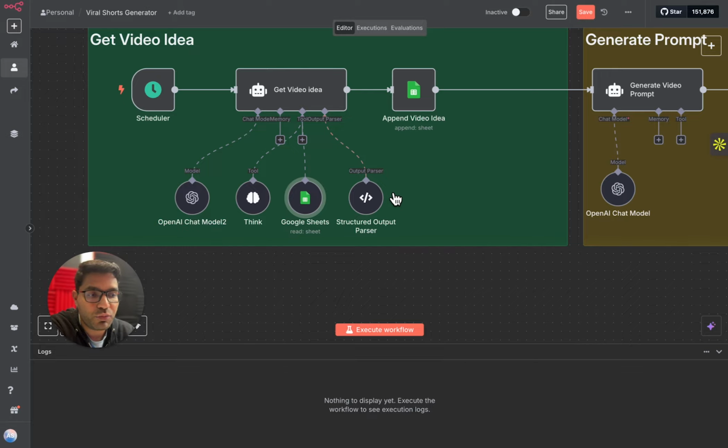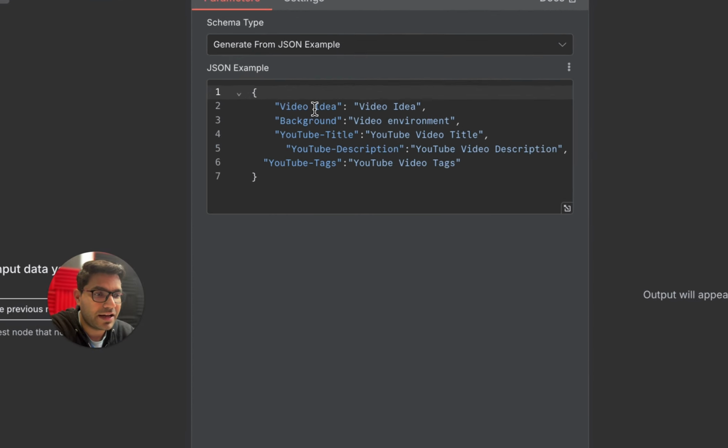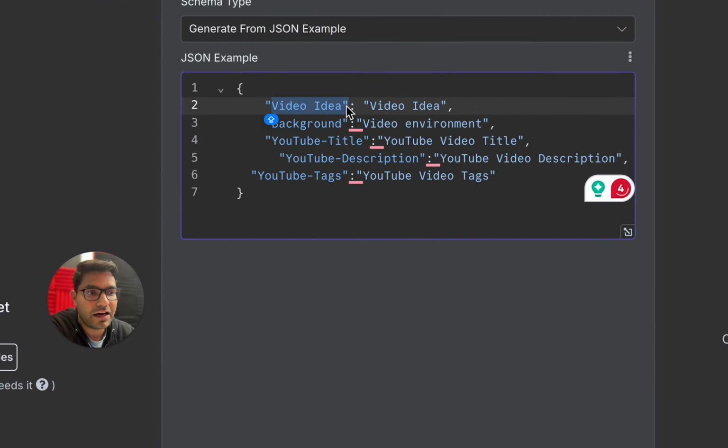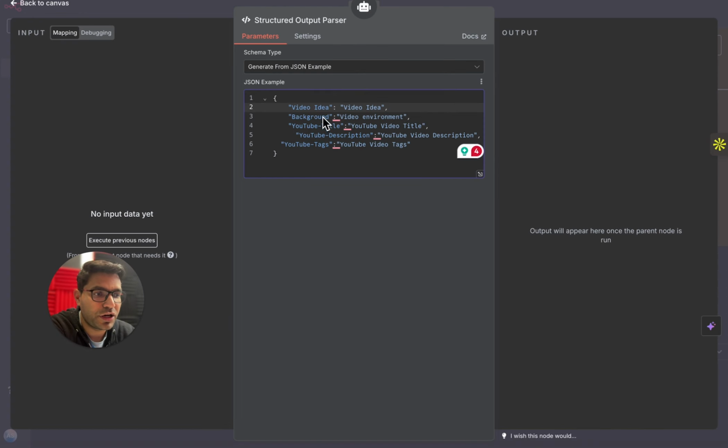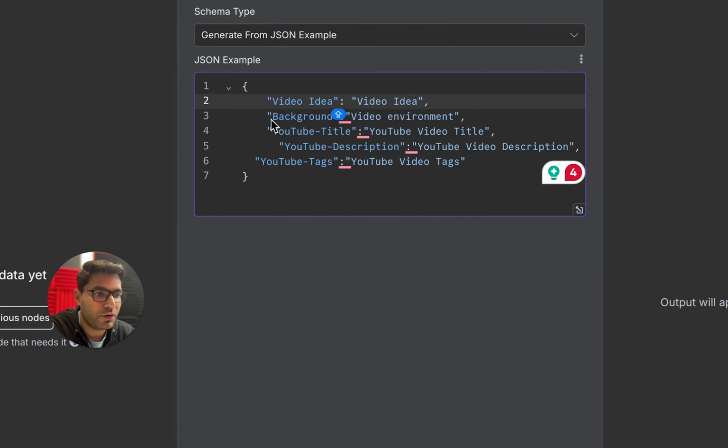Now we want output in a very structured manner, so we are adding a structured output parser here, and we are giving a brief idea of what type of JSON output we want. As an outcome of this node, we want the video idea, a detailed background about that idea, and the YouTube title, description, and tags. Remember, we want this AI agent to upload our video to our YouTube channel. That's why we are asking it to come up with the YouTube title, description, and tags.